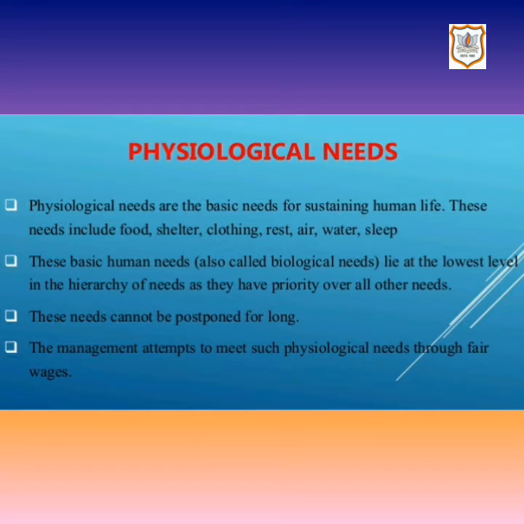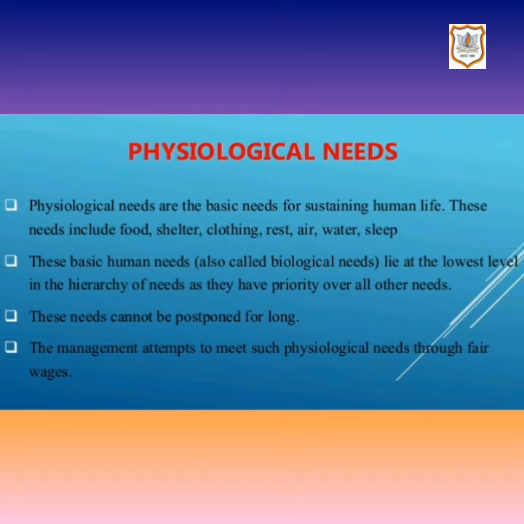These basic needs are also called biological needs. They lie at the lowest level in the hierarchy of needs as they have priority over all other needs. So, in the structure, physiological needs are at the bottom as they have the most priority. That means they have to be fulfilled first, then the rest of the needs.